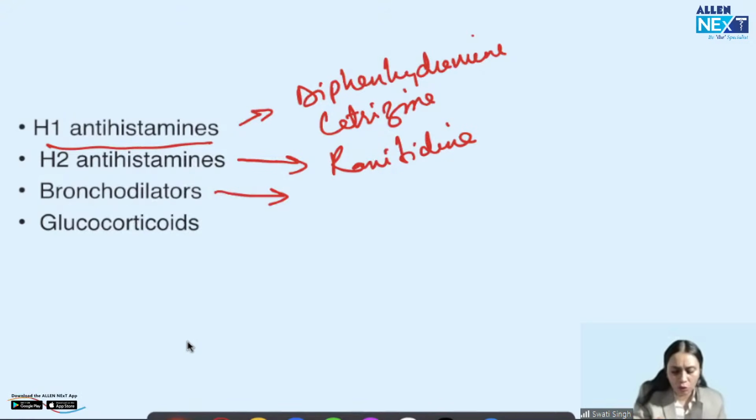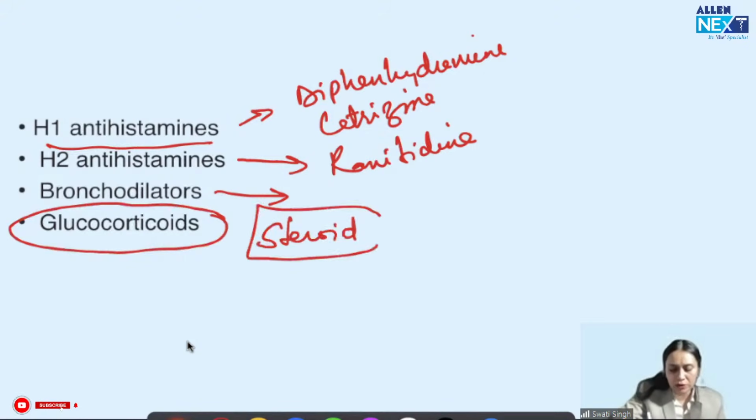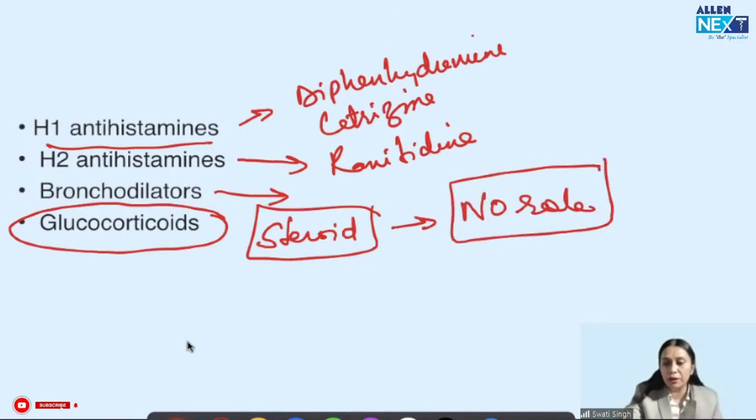And now, what is the role of steroid? Remember, steroid has no role in the acute treatment of anaphylaxis. So it has no role. Where do we use steroid?